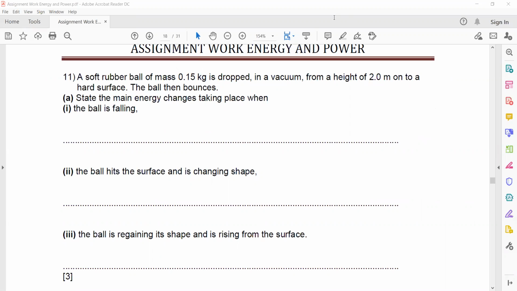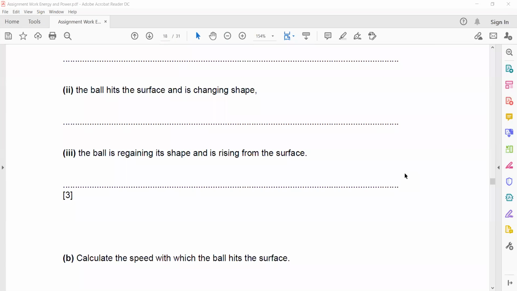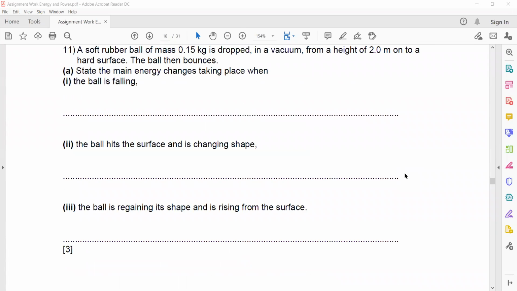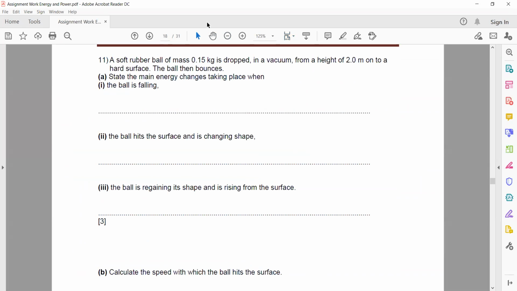Now in this question, the calculation part. Calculate the speed at which the ball hits the surface. So how can I find the speed at which the ball hits the surface? This ball is at a certain height above the ground. So it is at a height of 2 meters. And the mass is 0.15.